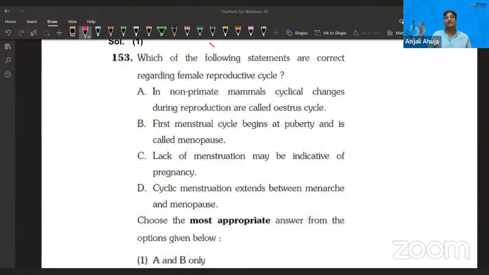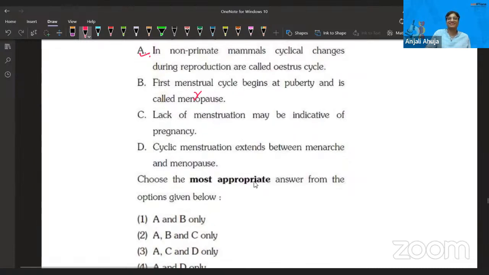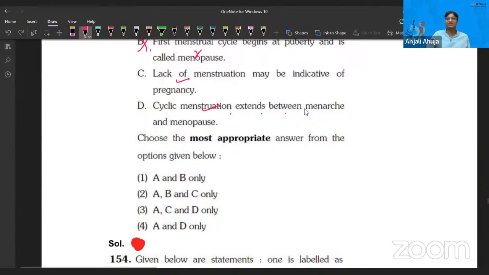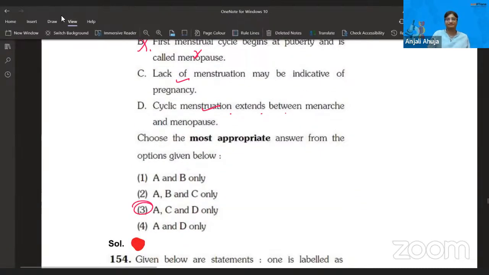Which of the following statements are correct? In non-primates, cyclic changes during reproduction are called the estrous cycle. So definitely this is correct. First menstrual cycle begins at puberty and it's called menopause. No, it's menarche. It's not a right statement. Lack of menstruation may indicate pregnancy. Definitely correct. Cyclic menstruation extends between, correct. So A, C and D are correct and B is wrong. What is it asking? Which of the following statements are correct? A, C and D, that makes the third option the correct answer. Okay. Fair enough.